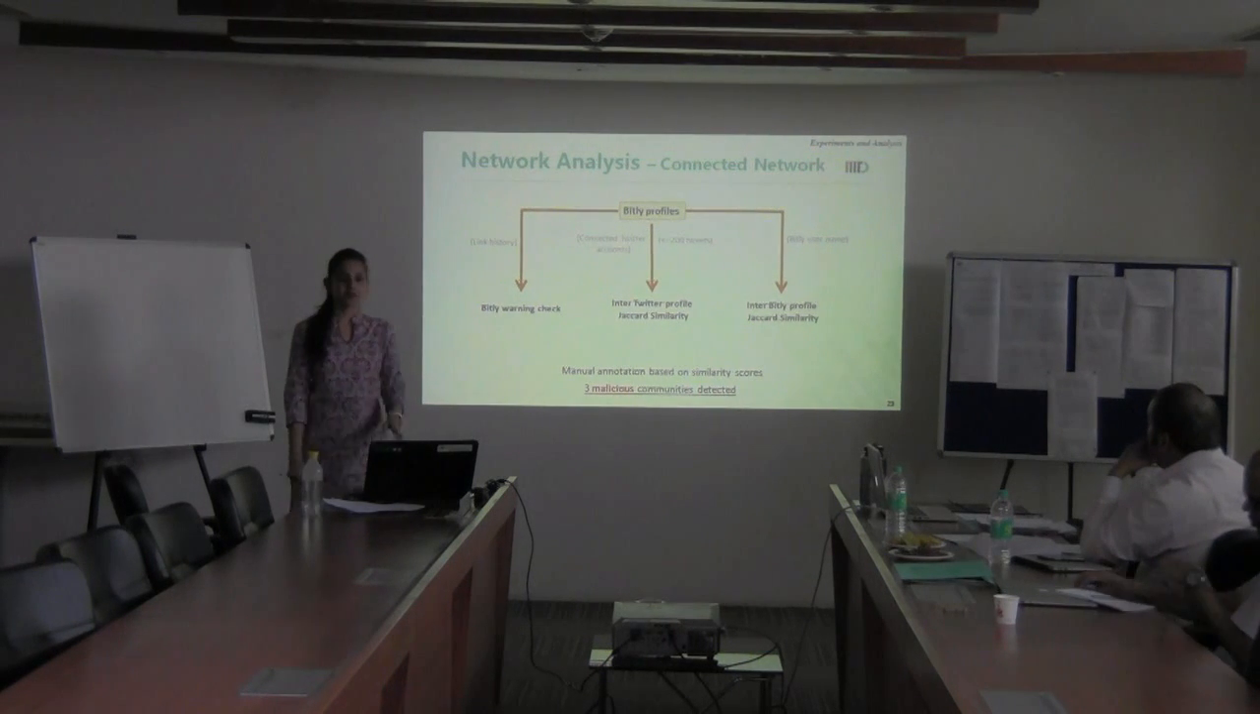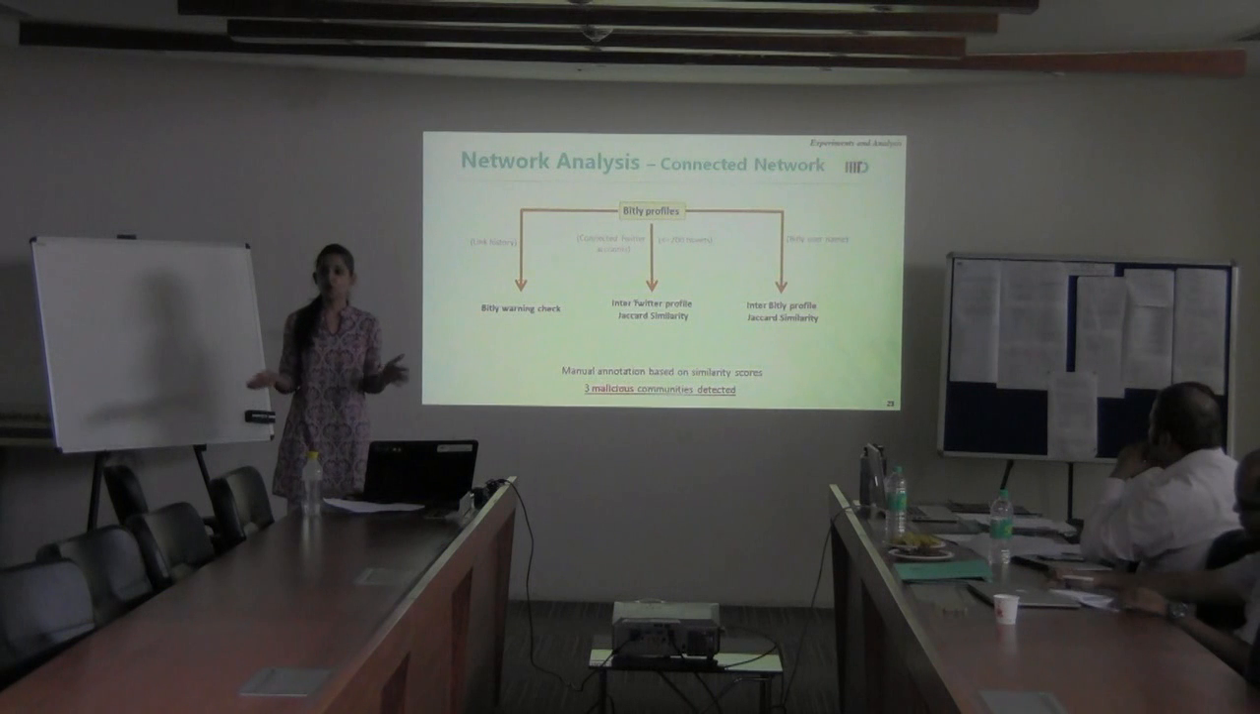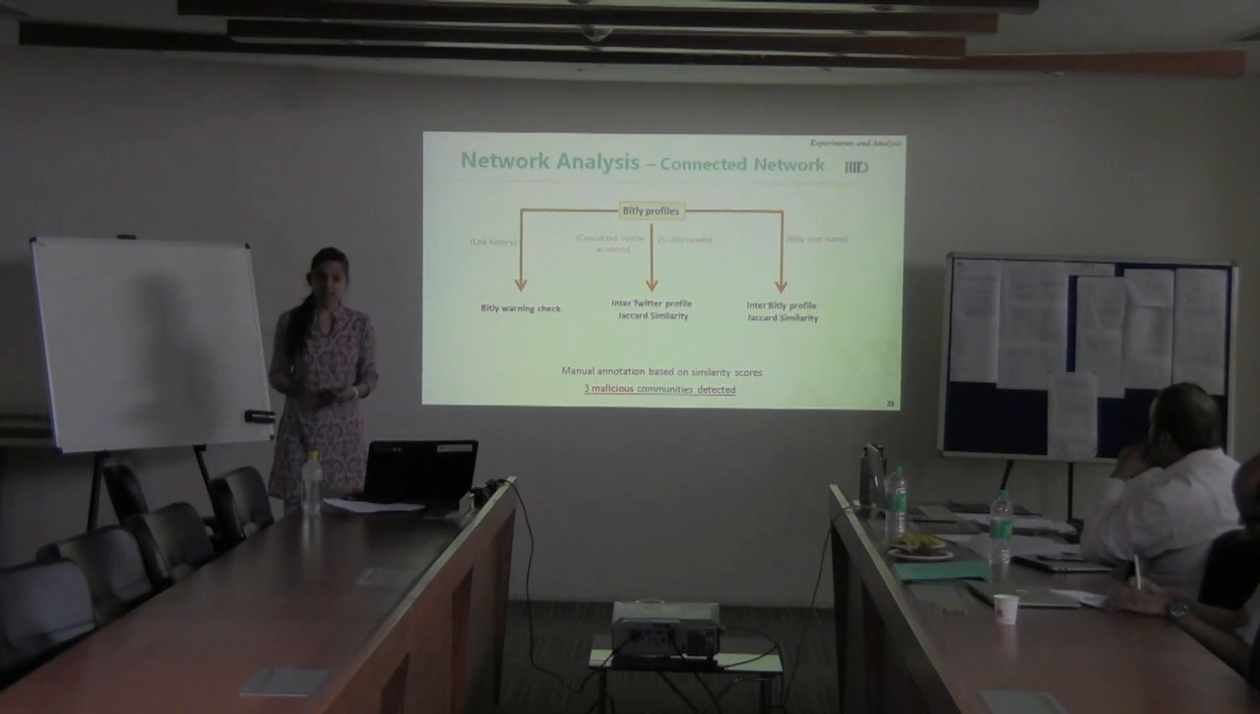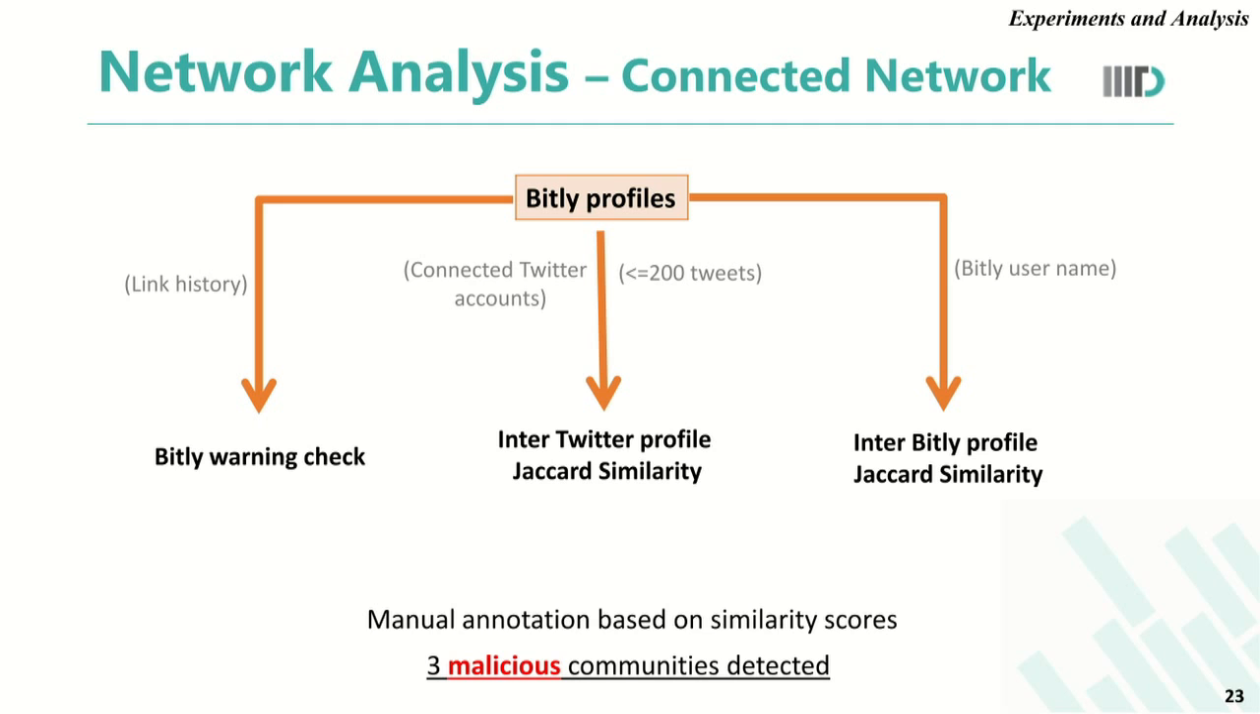In order to infer a possible reason behind the connection of so many Twitter accounts by a single Bitly account, we did a 3-level experiment. First, for all such Bitly profiles connecting multiple Twitter accounts, we extracted their link history, that is, their Bitly links, and checked each Bitly link against a Bitly warning page. In step 2, we extracted their corresponding Twitter handles and their tweets, and again performed inter-Twitter profile Jaccard similarity to check the similarity across different profiles by a single Bitly account.